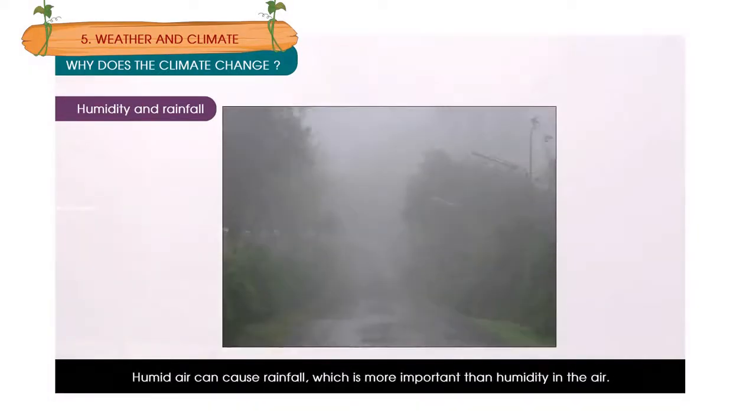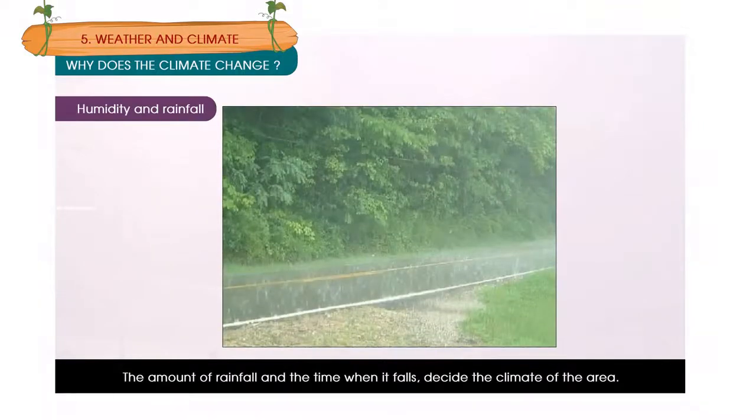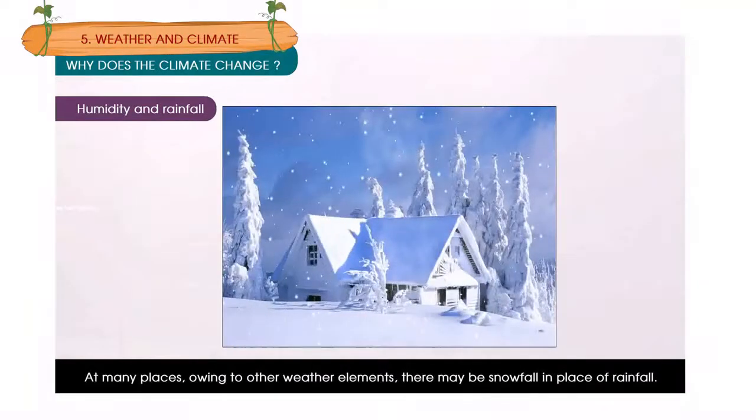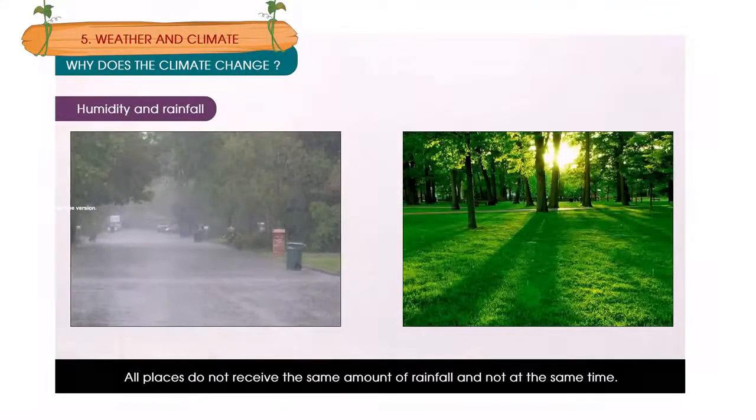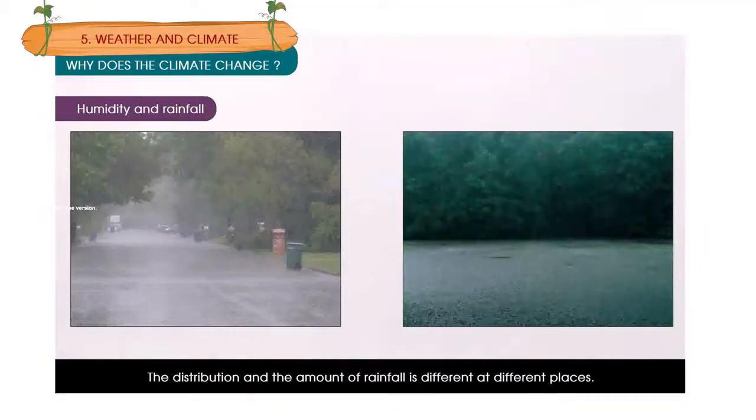Humid air can cause rainfall, which is more important than humidity in the air. The amount of rainfall and the time when it falls decide the climate of the area. At many places, owing to other weather elements, there may be snowfall in place of rainfall. All places do not receive the same amount of rainfall and not at the same time. The distribution and the amount of rainfall is different at different places.